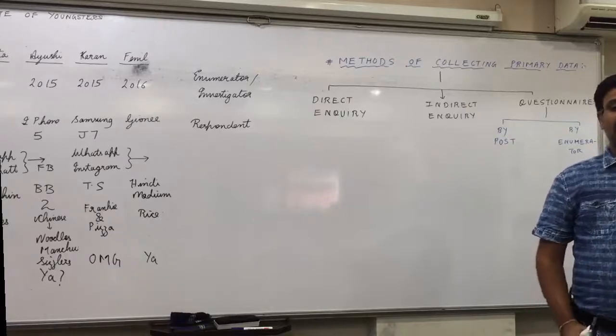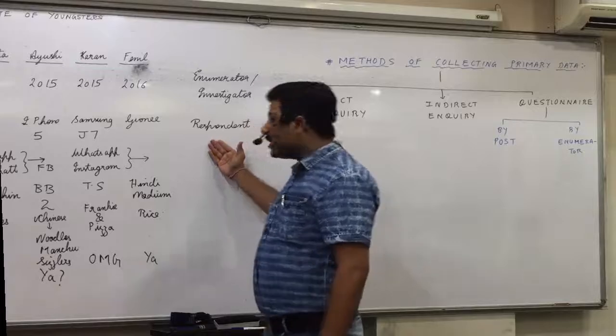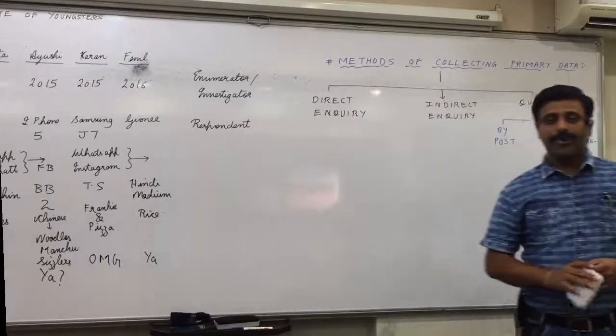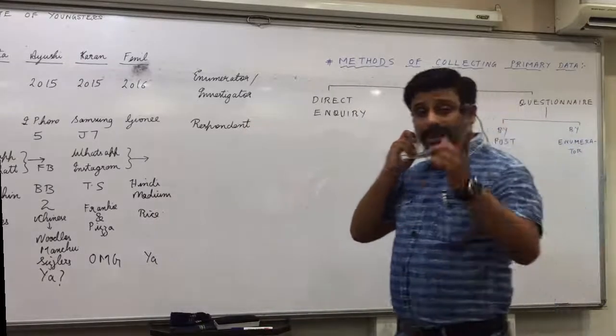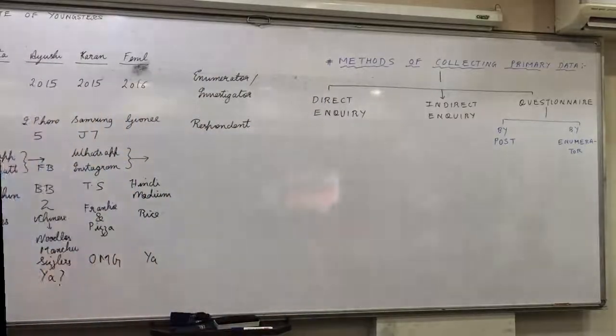When the enumerator or investigator directly collects the information from the respondents, the method is called direct inquiry. Okay, indirect inquiry: the inquiry which is asked by the enumerator from another person and not the respondent. So when the investigator or enumerator collects the information about the respondent from other sources, it is called indirect.